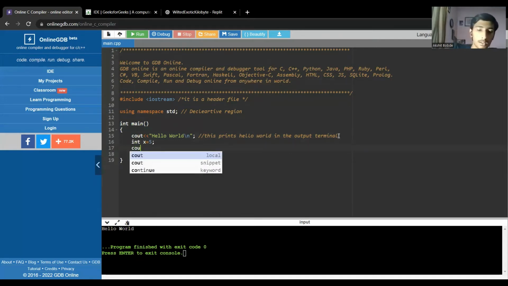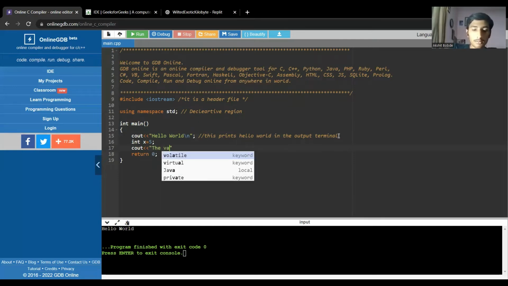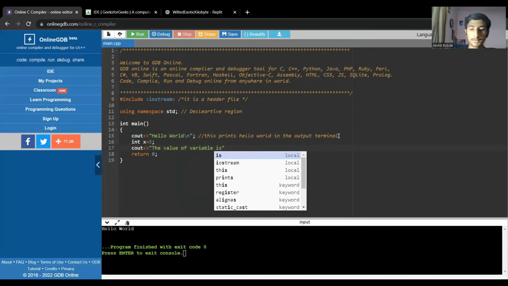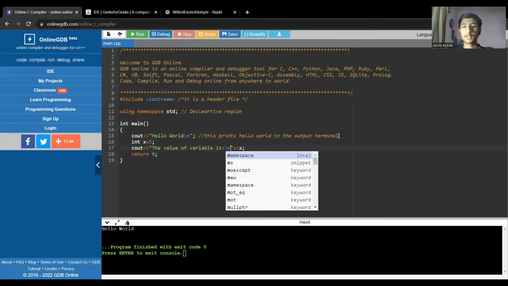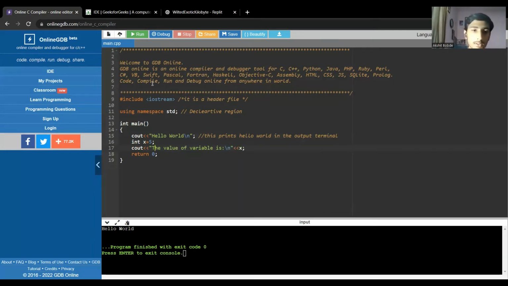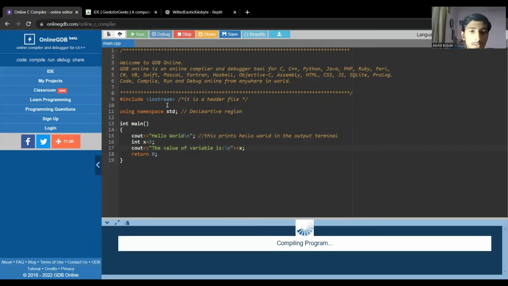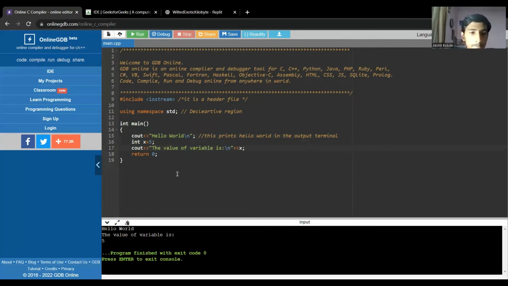So let's say I'm writing cout, the value of variable is, and here we will write x. It is printing the value of x. Let us run this program. Now you can see the value of variable is 5. So x is storing the value 5.